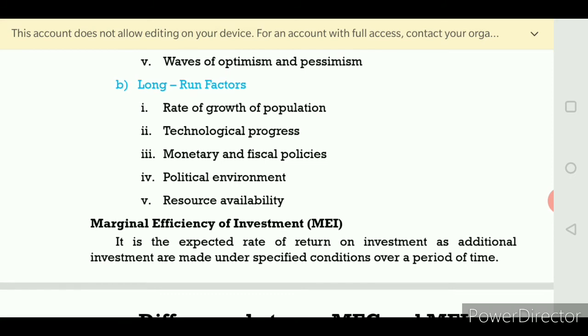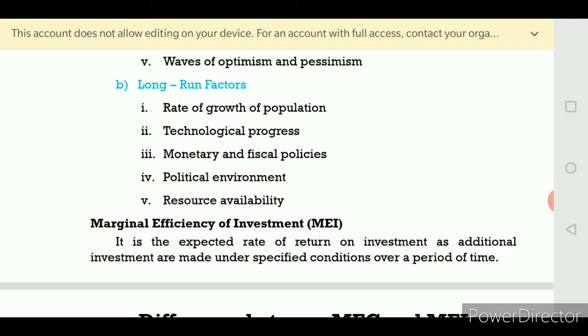Okay, so I will repeat. Marginal efficiency of capital under the long run has five factors. First one is the rate of growth of population. If the population is too high, demand for the product will be more, varieties of commodities will be demanded, and investment will be high.